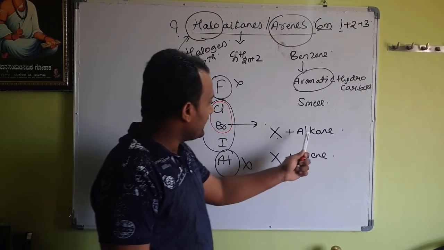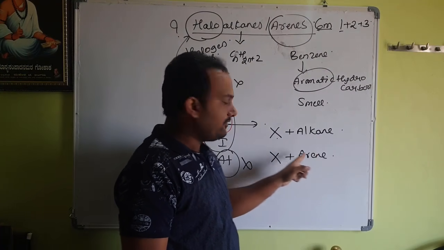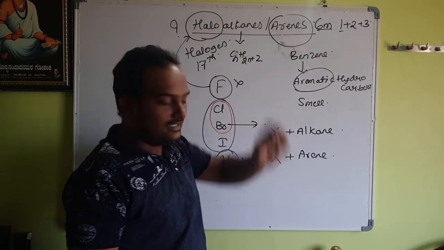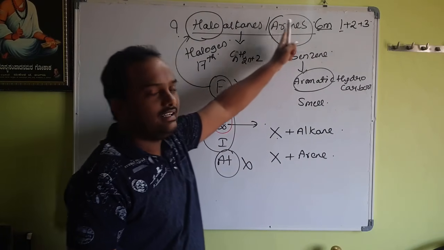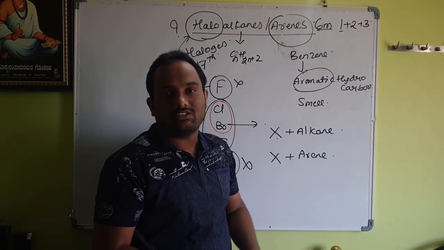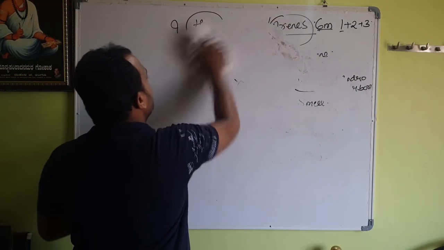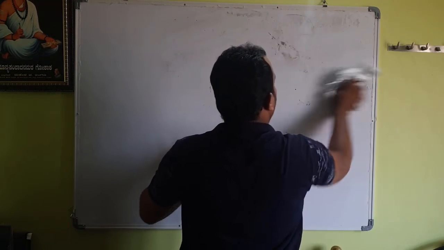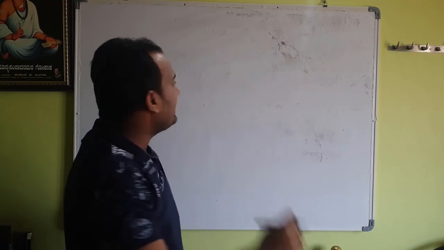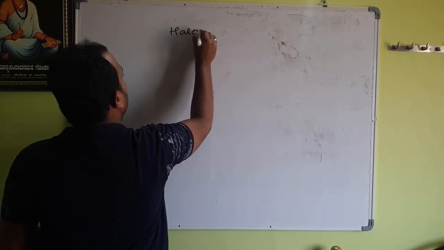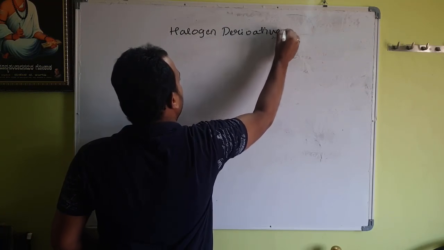Therefore, when you have an alkane mixed with a halogen, you get haloalkanes. When you have an arene, benzene, mixed with a halogen, you get haloarenes. That's why today's topic is all about the detailed study of haloalkanes and haloarenes. Let us begin with what these actually stand for. Moving on to the very basic part, I will start with the first highlighted topic, which we call halogen derivative. So what does halogen derivative stand for?